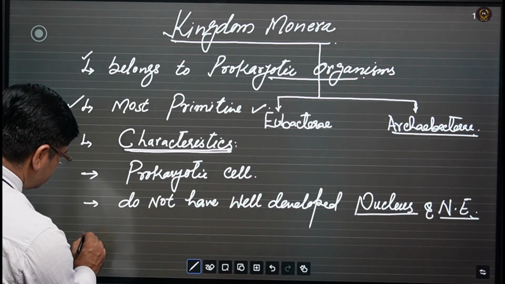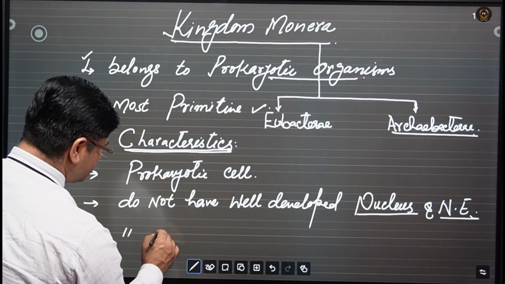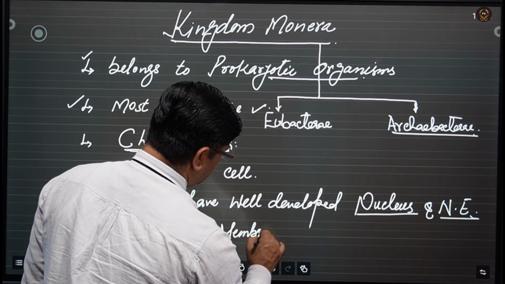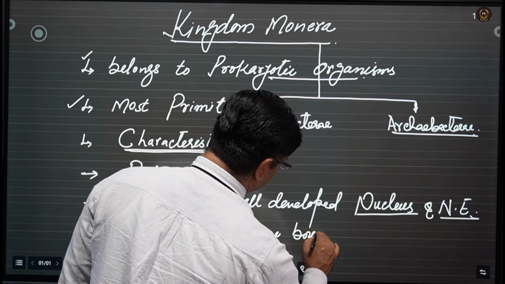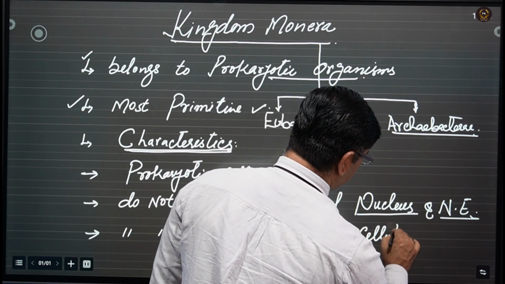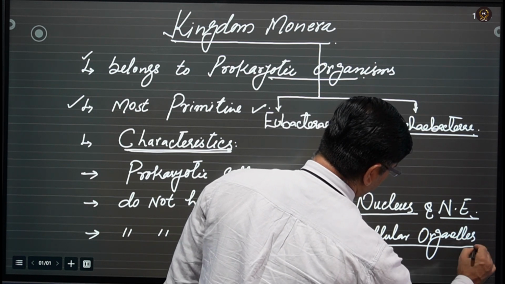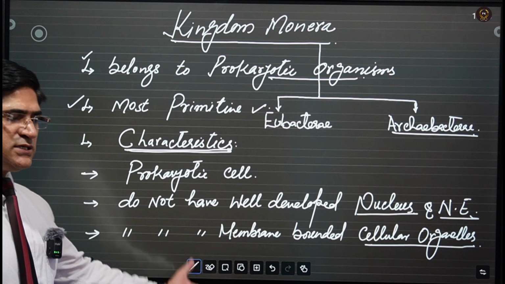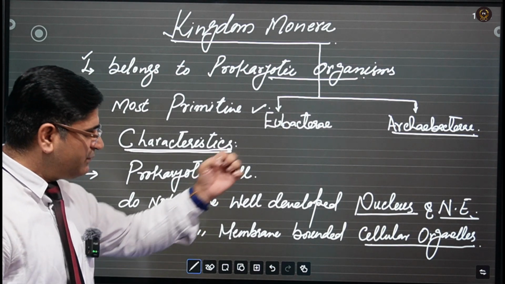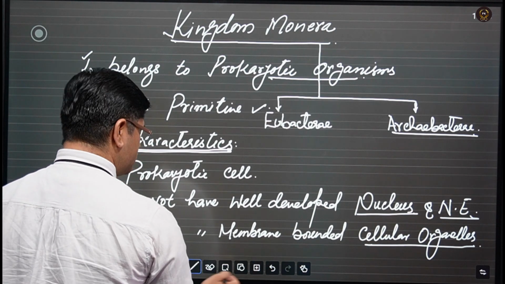Also, the organisms coming under the kingdom Monera do not have membrane bounded cellular organelles. Fine, so continuing with the characterizations.